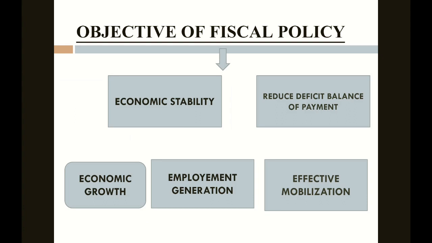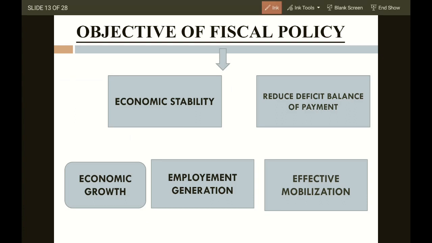Now, what are the objects of fiscal policy? Very, very important point: economic stability. Economic stability is concerned with my economy being stable. There should be fewer fluctuations in an economy. All of a sudden my economy is at the peak, inflation is very high, then all of a sudden deflation.